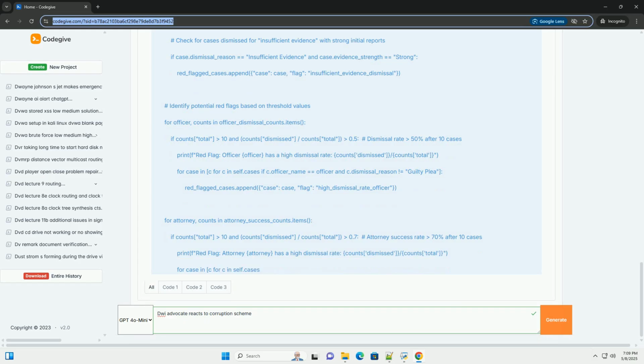Conclusion. This tutorial demonstrates how a DWI advocate, facing potential corruption, can approach the situation ethically, systematically investigate the allegations, and potentially build a rudimentary system to aid in the process. The Python code provides a starting point for developing a more sophisticated corruption detection and reporting tool. Remember, exposing corruption requires courage, diligence, and a commitment to upholding justice. Always prioritize ethical considerations and seek professional guidance when navigating complex legal and ethical dilemmas.